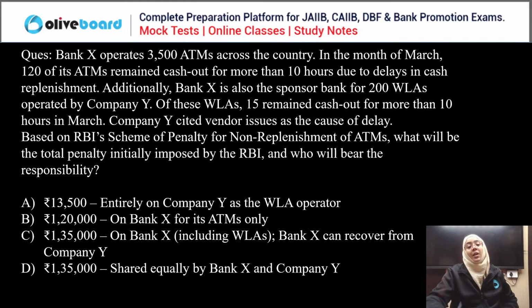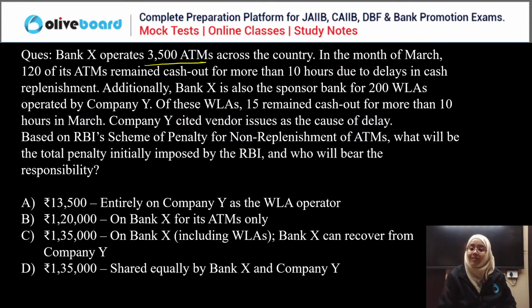Okay, next question. Bank X operates 3,500 ATMs across the country. In the month of March, 120 of its ATMs remained cash out for more than 10 hours due to delays in the cash replenishment. Additionally, Bank X is also a sponsor bank of 200 white label ATMs operated by Company Y. Out of these, 15 were cash out for more than 10 hours in a month. Company Y cited vendor issues as a cause of delay. Now, based on the RBI scheme of penalty, what will be the total penalty initially imposed by RBI and who